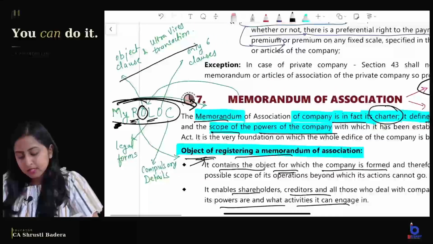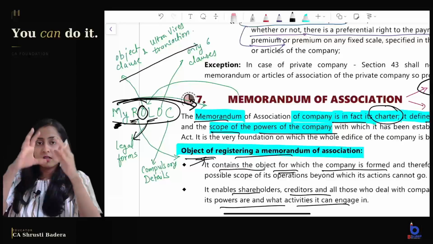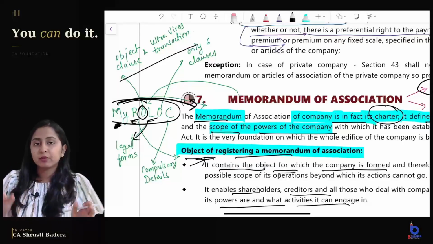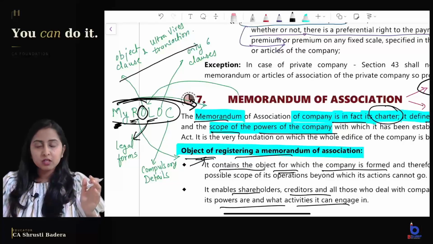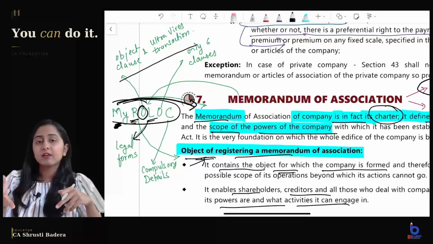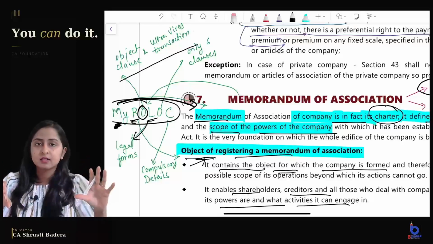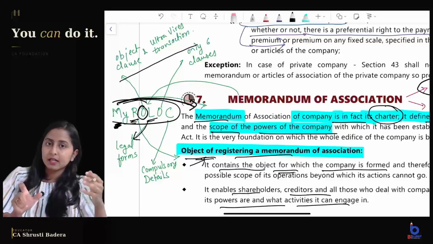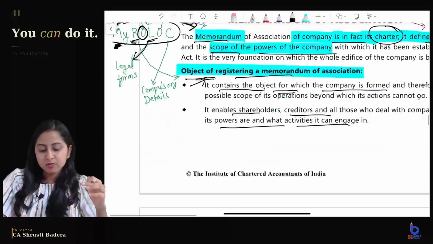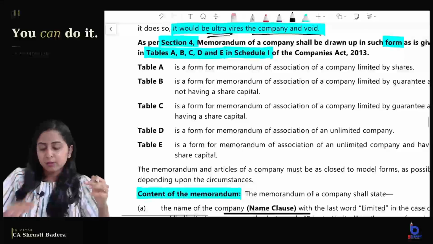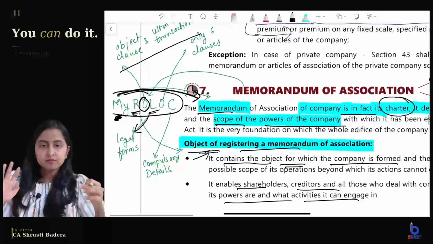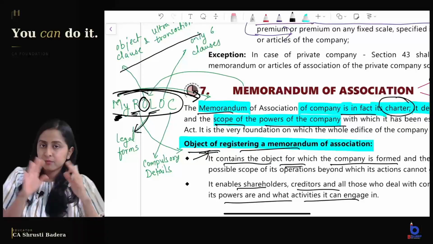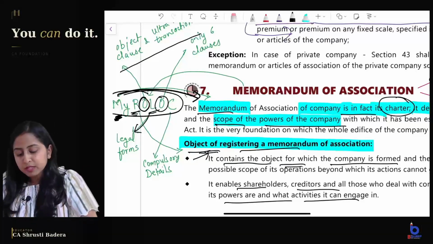Coming to L. L means legal forms. The different types of companies have forms which are given by the Companies Act for preparing the memorandum. Schedule 1 of the Companies Act has 10 forms, 5 are for the memorandum and 5 are for the articles. So the company can follow that form if it is a company limited by shares or a company limited by guarantee. Different types of companies have different forms which are mentioned here, Table A to Table E. By following those forms, the company can be incorporated and it can make its memorandum following those forms. Coming to O. O means only 6 clauses.